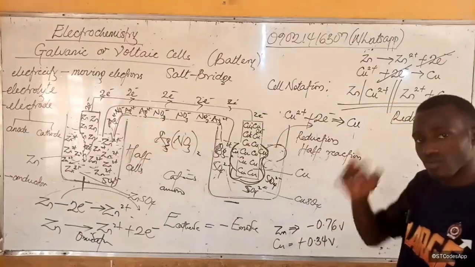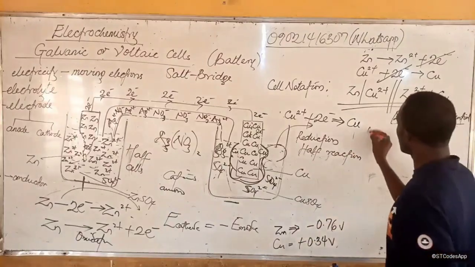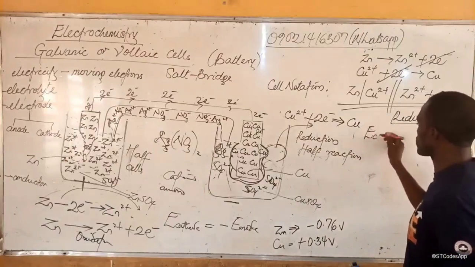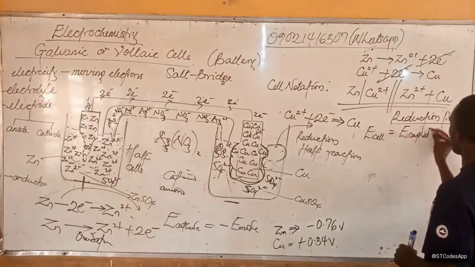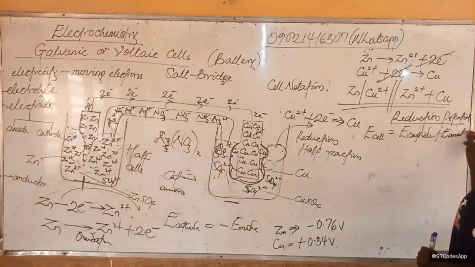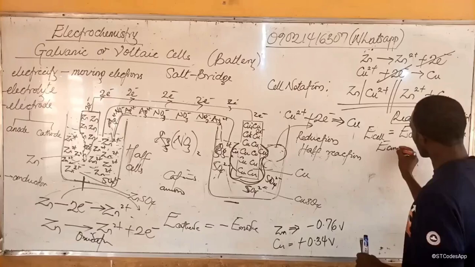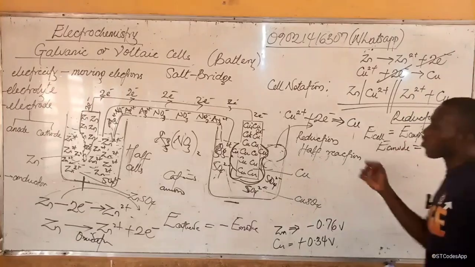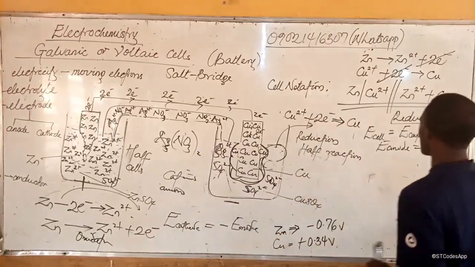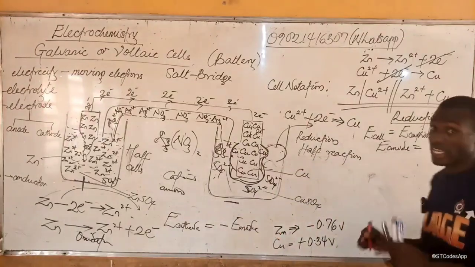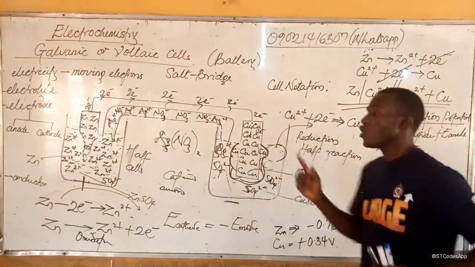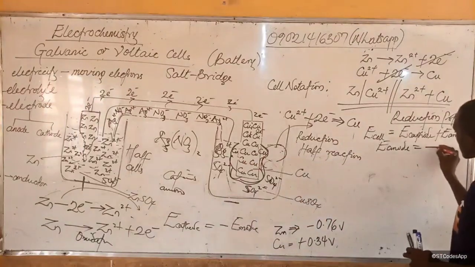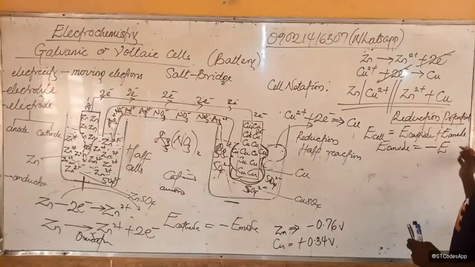0.34 volts. Now remember that I said that the electric potential of a cell, or cell potential, is given by E cell is equal to E cathode plus E anode. But we know that at the anode, it is oxidation that occurs, not reduction. But we know that reduction and oxidation are reverse processes of each other. So we say that E anode is just negative E cathode, or E cathode is negative E anode.